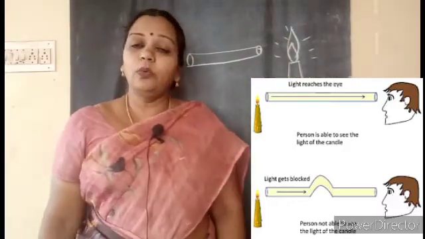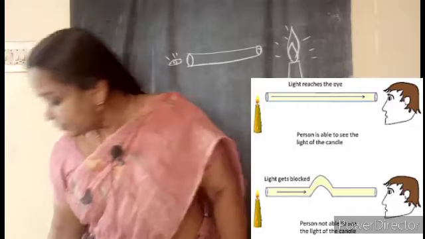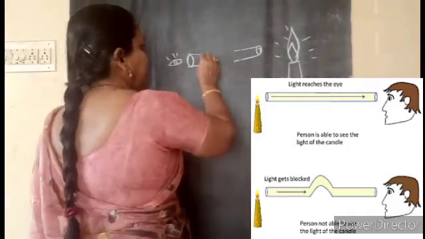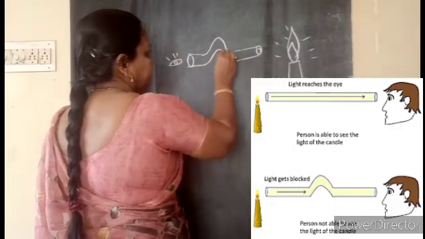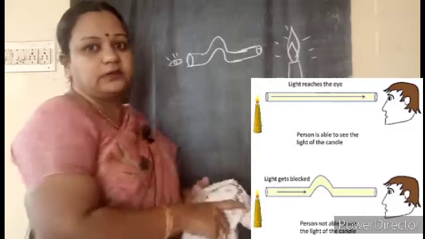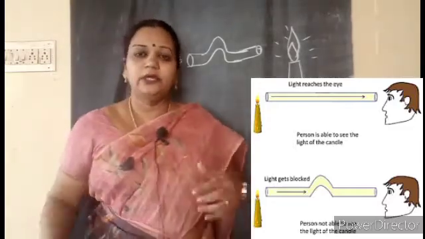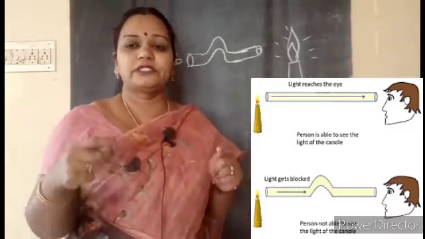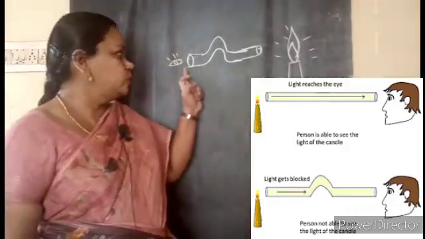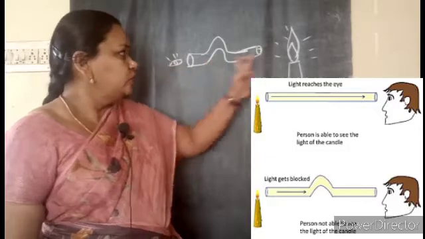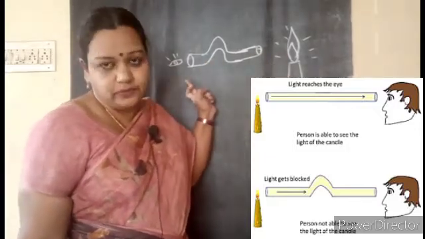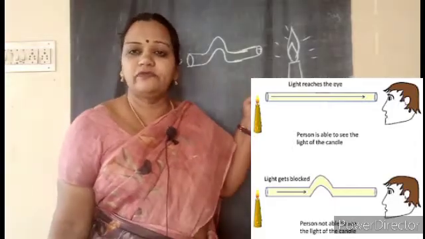Yes, children. So now what you have to do, you have to make another tube. You have to make the tube in such a way that there should be a bend like this. Again, rolling thick cardboard or thick sheets of paper or chart paper, you can make a tube like this. Now again, with this tube, you have to keep your eyes and you know that the flame is there. You should try to observe the flame.